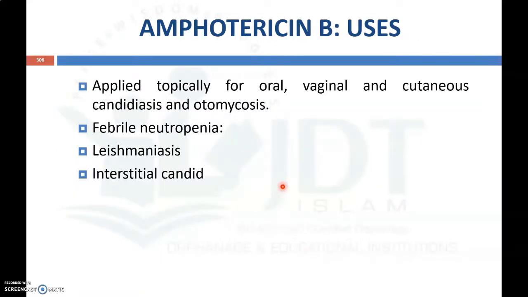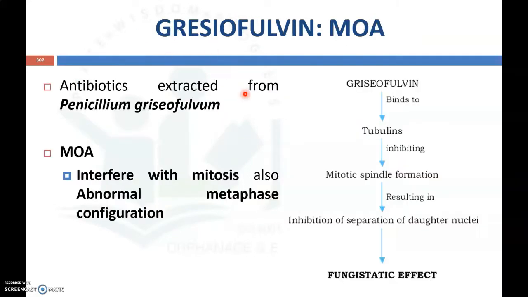Now coming to the uses, Amphotericin B is applied topically for oral, vaginal and cutaneous candidiasis and otomycosis, and it can be used for febrile neutropenia, leishmaniasis and intestinal candida. So these are the different uses of Amphotericin B. Now coming to the next antifungal agent, which is also an antibiotic, Griseofulvin.